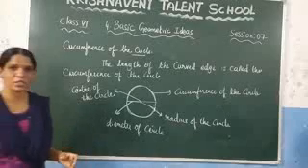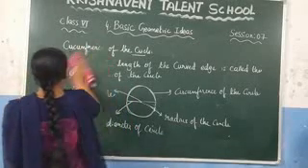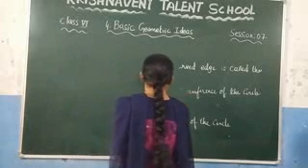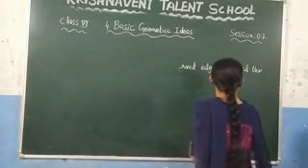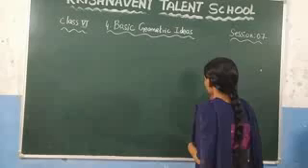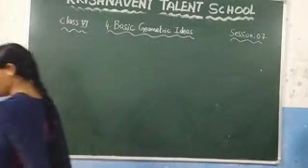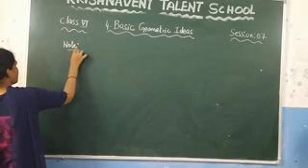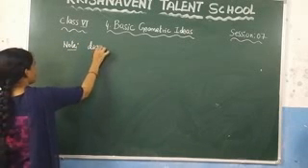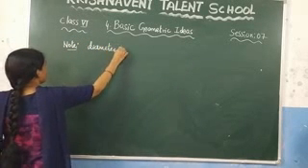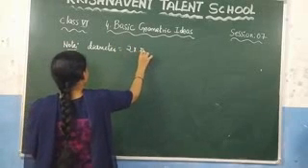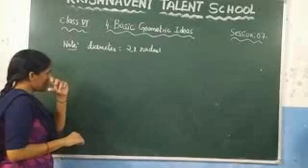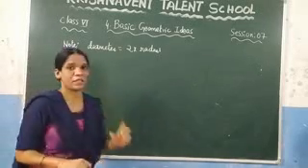Now see the definitions of the sector and the segment. After that, make a note that diameter is equal to 2 times the radius. Or you can say the diameter is twice the radius.